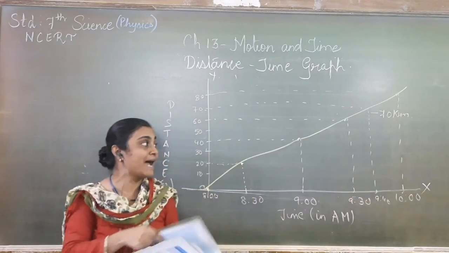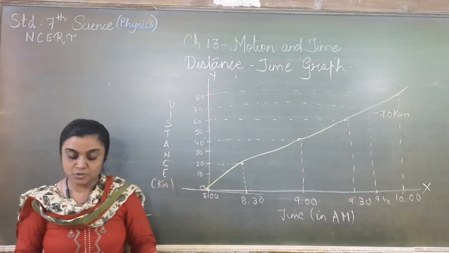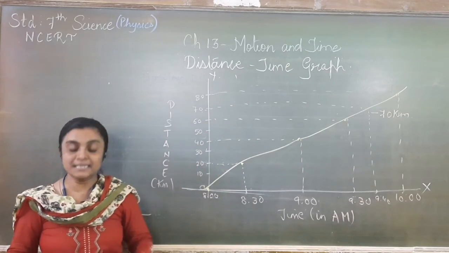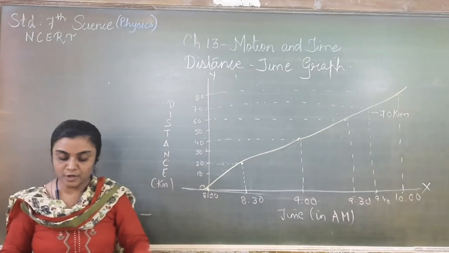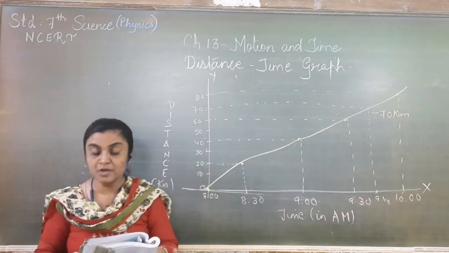So with the help of the graph, we can find out different timing intervals. Here at 9:45, the bus may have reached a distance of 70 kilometers. So this way we can draw a line graph.